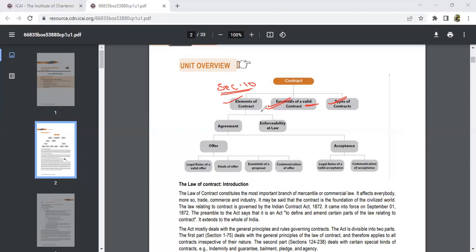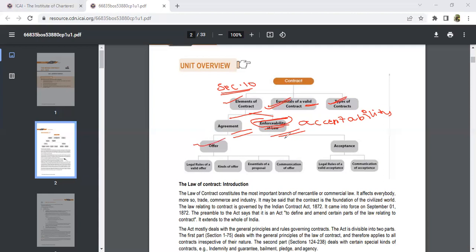And coming to the elements of contract, we have two elements. One is when you make an agreement. The other is enforceability at law. Enforceability is nothing but acceptability by the law. See, kids, these are all the legal terms you have to use when you're writing the answer. Since it is a descriptive paper, make sure you use words like enforceability or assent. It's nothing but acceptance. These terminologies I'll be telling you in between the chapters.